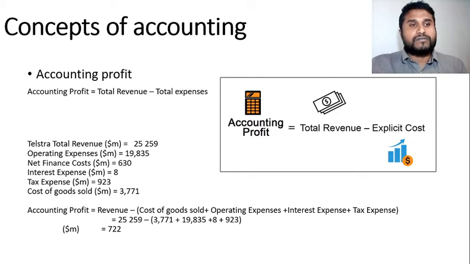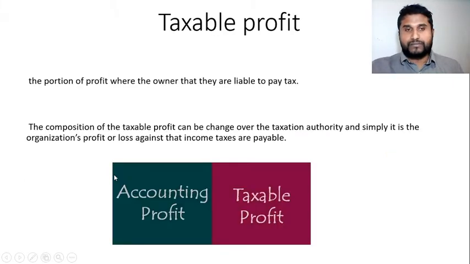Concepts of accounting. Under the concept of accounting profit, when all the business costs are summed up together and deducted from the total of the organization's income, we get the accounting profit. As you can see, Telstra's accounting profit for last year and in 2019. Taxable profit is the proportion of profit where the owner, who may be a person or organization, is liable to pay tax.